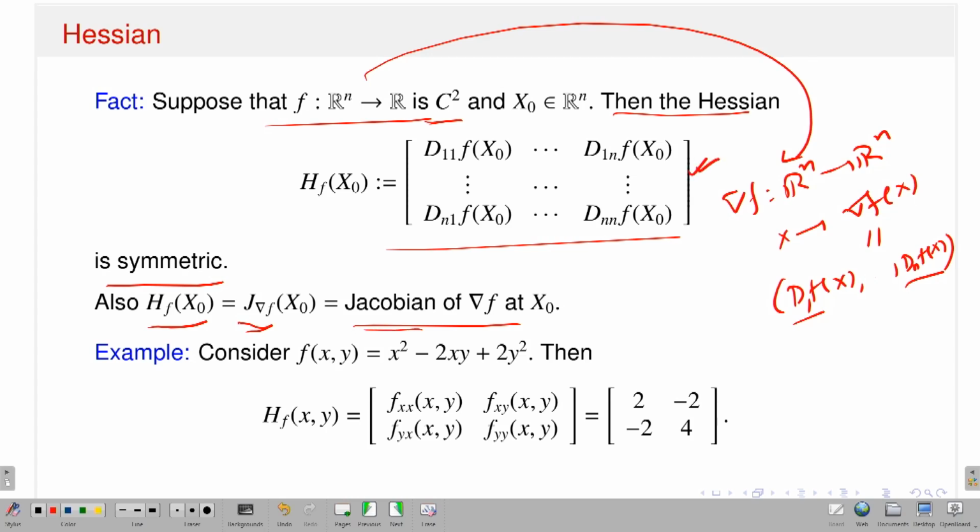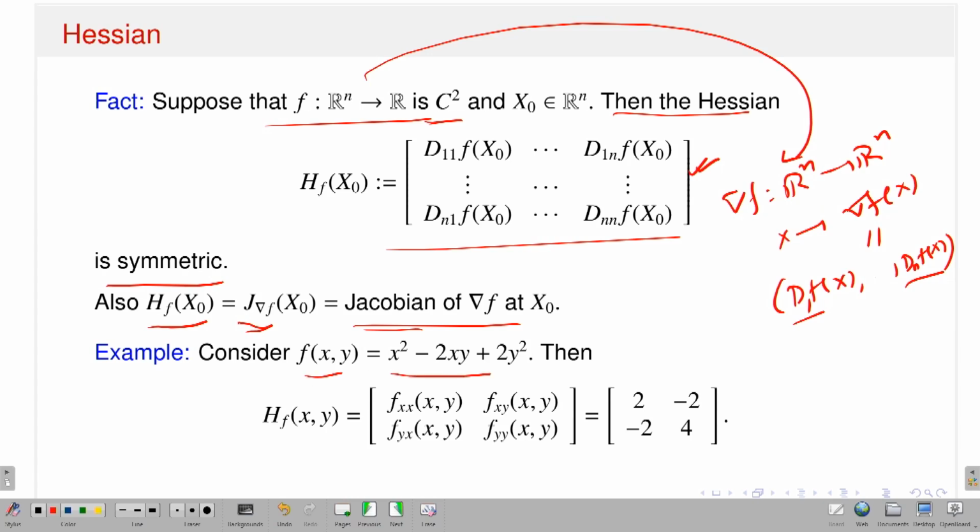So, in that case the Hessian matrix, which is nothing but the Jacobian matrix of the gradient function grad f at x naught, is actually a symmetric matrix because I assume C2. That means it is twice continuously differentiable, that means second order partial derivatives exist and they are continuous. This is one simple example I have given.